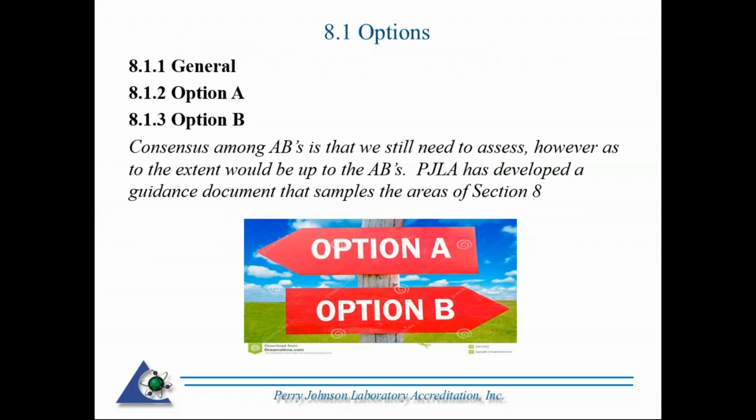Okay, going to jump ahead to the very last sections of the 2017 standard. This talks about option A and B, which we already discussed some. This is a key difference between 2005 and 2017. And this will only impact those labs out there that are also ISO 9001. So they would be considered in option B.